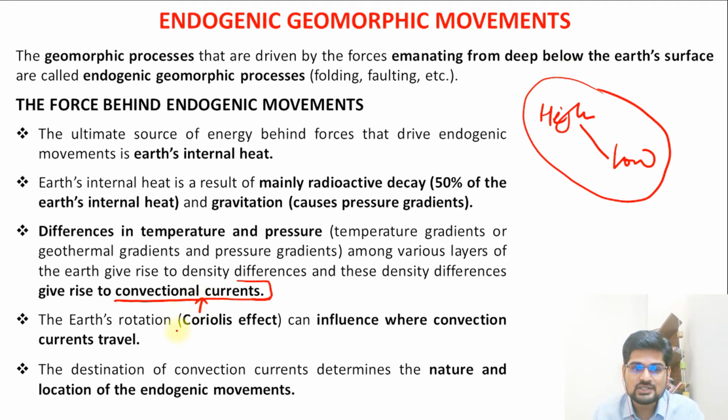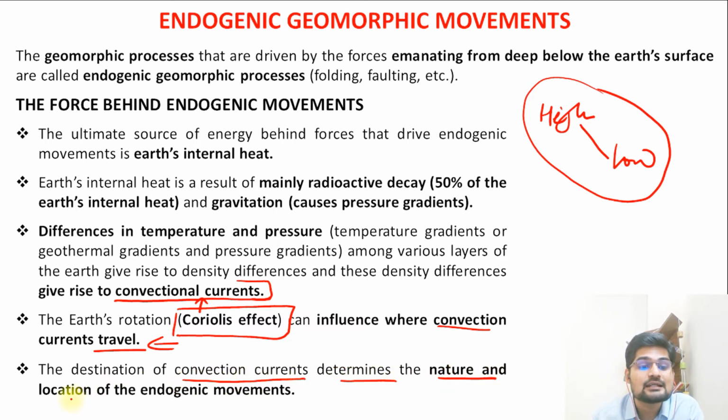The Earth's rotation also leads to the Coriolis effect, that we know by the name of Coriolis force. It can influence how these convectional currents travel, and that is one important point. That is how they are distributed. These geomorphic movements of endogenic nature are distributed over the entire Earth because of this Coriolis effect. So what happens? The destination of these convectional currents determines the nature and the location.